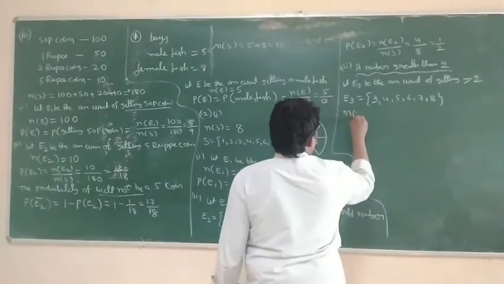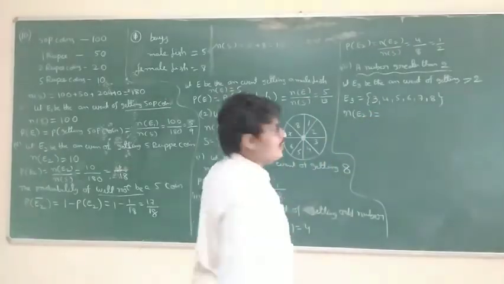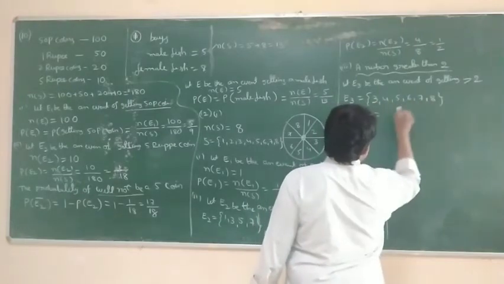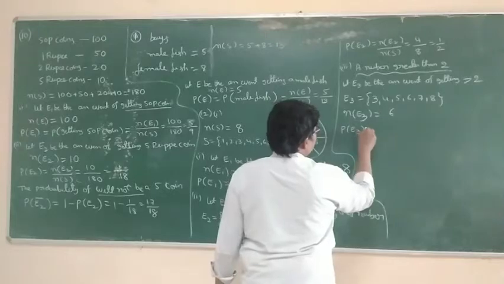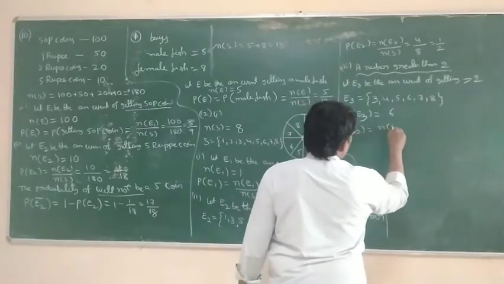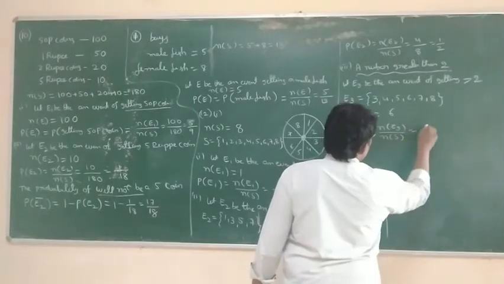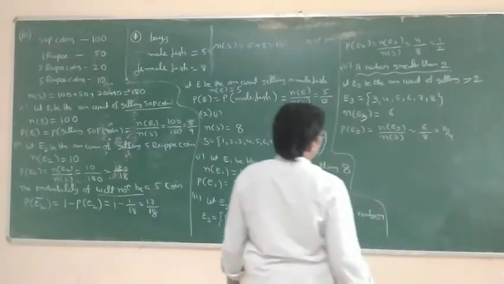So n of E3 is equal to 6: 1, 2, 3, 4, 5, 6. So probability of E3 is equal to n of E3 by n of S. That is equal to 6 by 8, that is equal to 3 by 4.